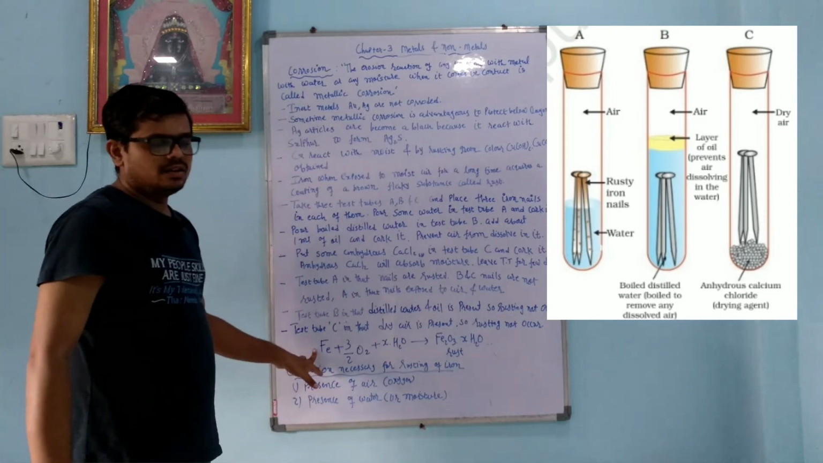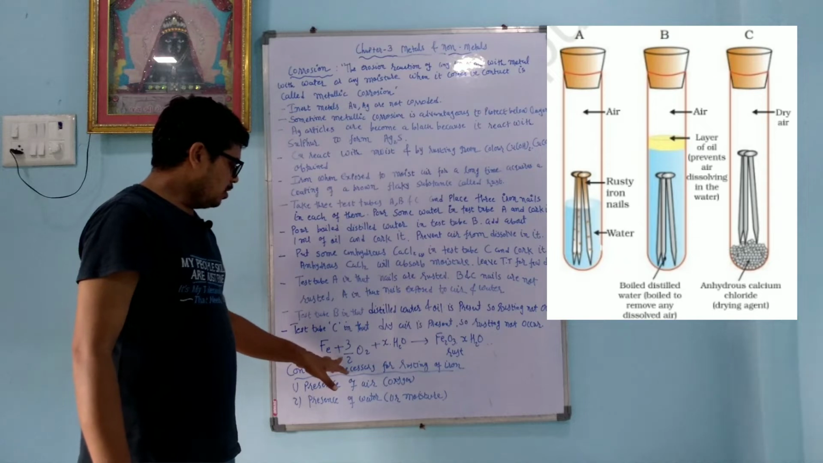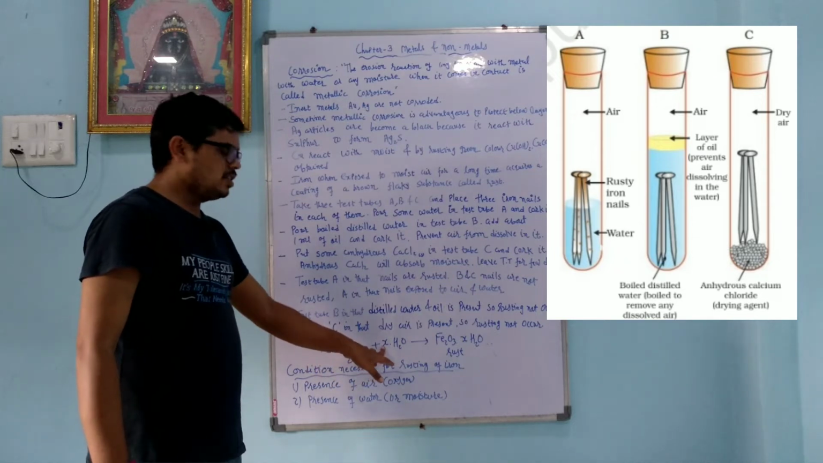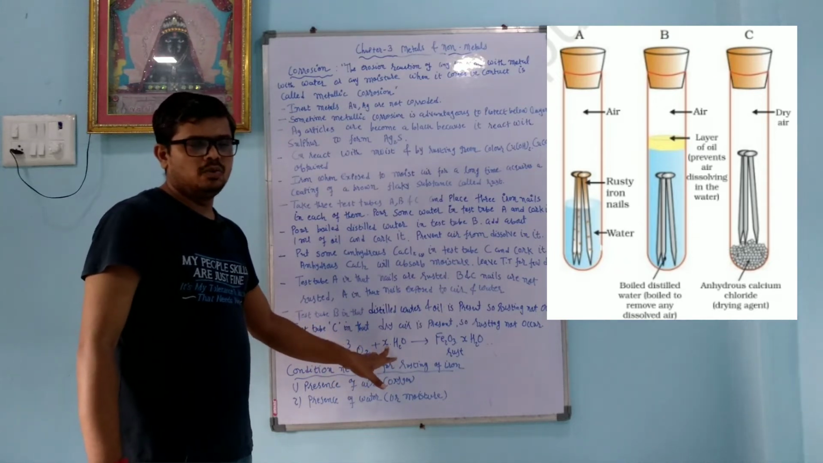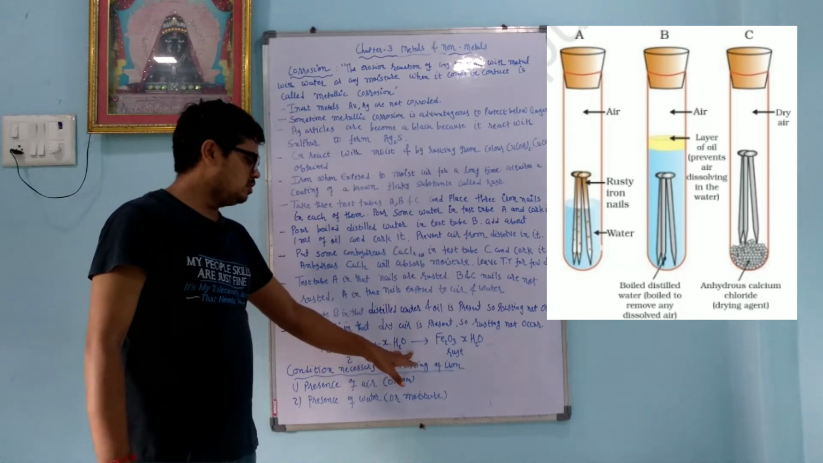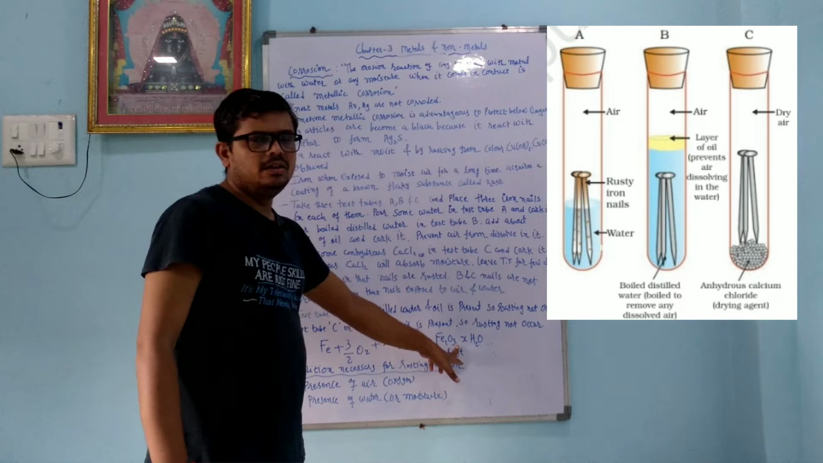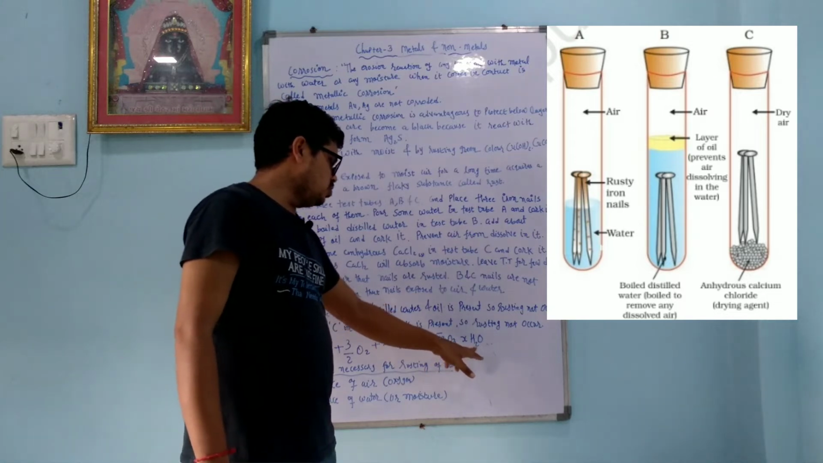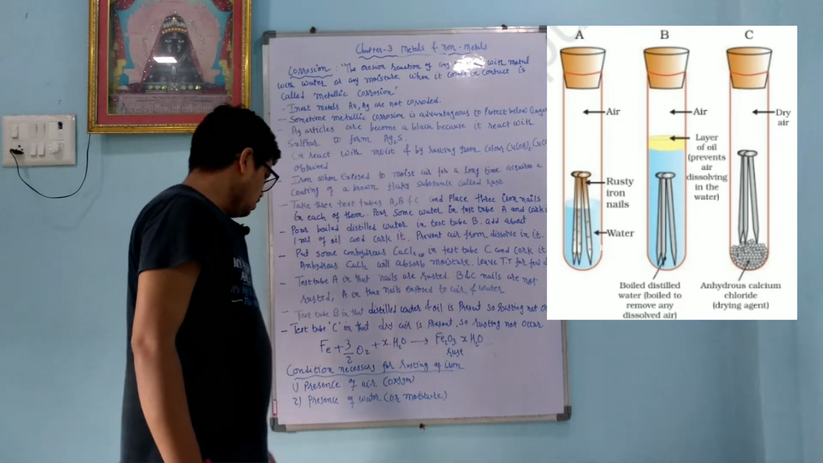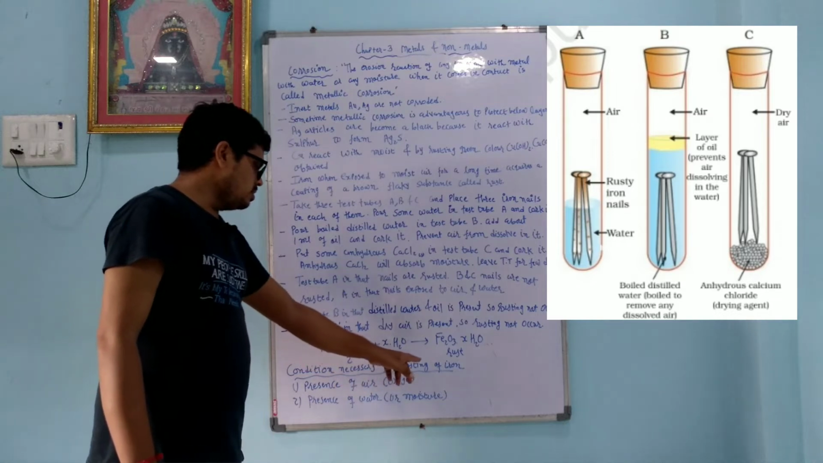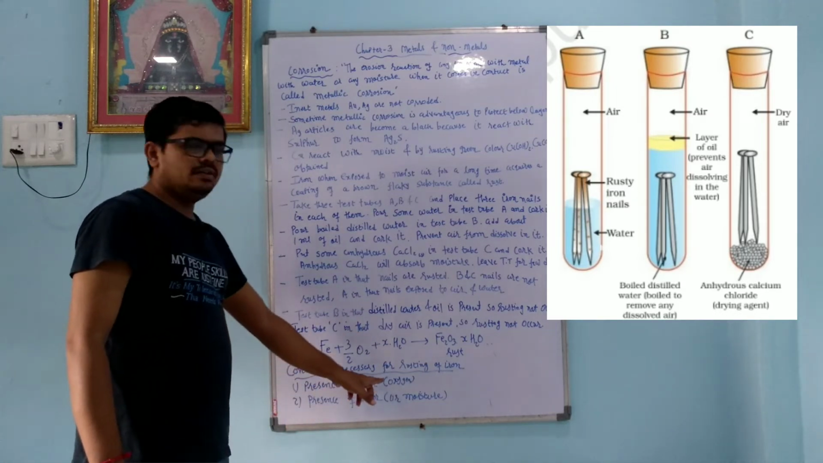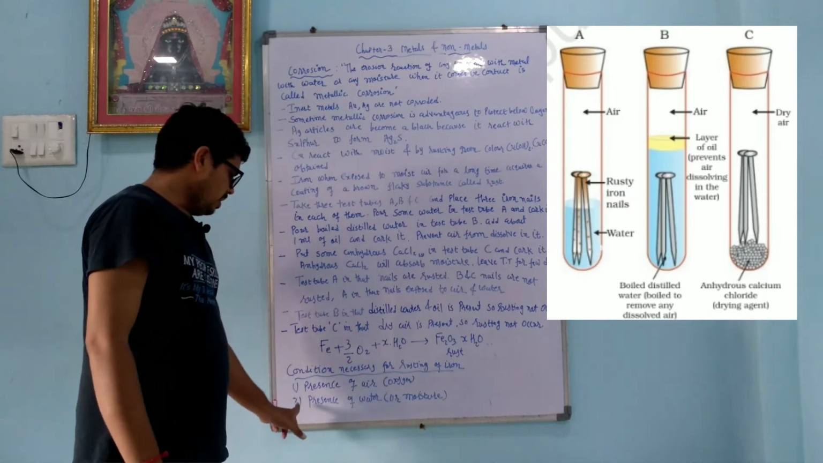This type of reaction occurs: Fe plus 1.5 mole of O2 plus xH2O. Here, x means the number of water molecules, gives Fe2O3·xH2O. This dot is not multiplication, it is a very weak bond. This is called rusting.